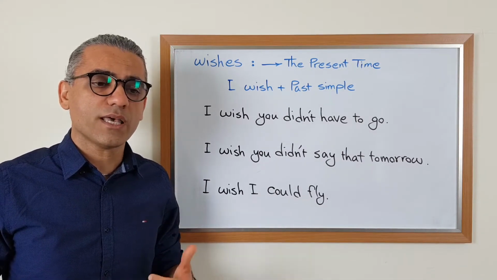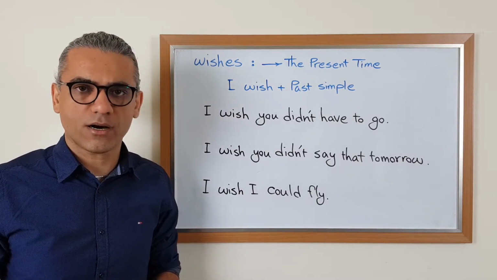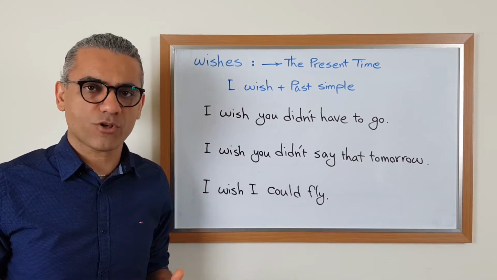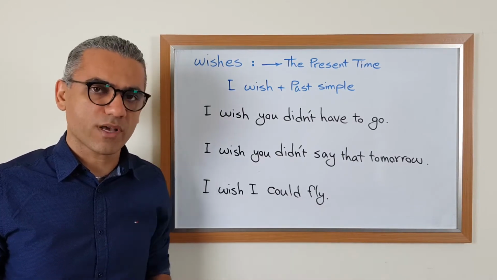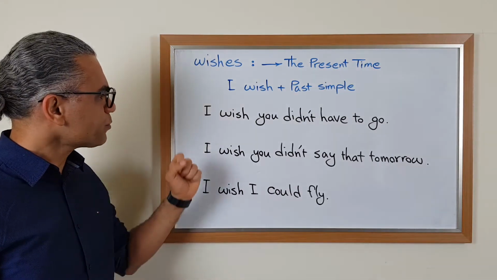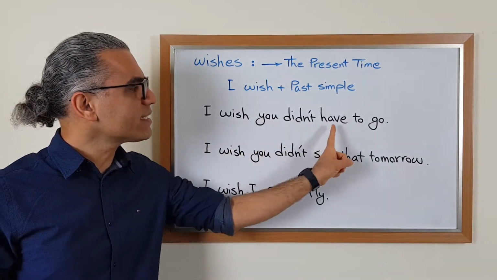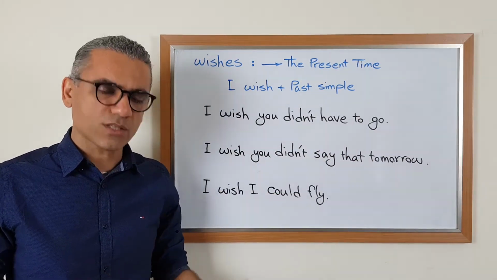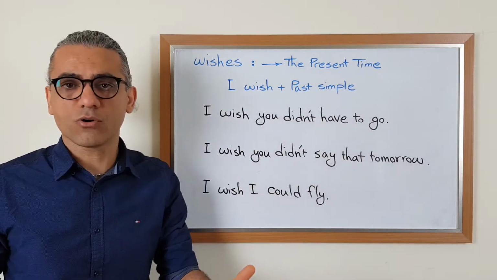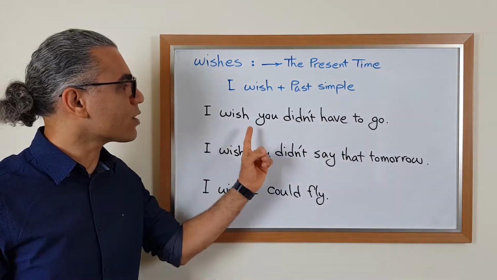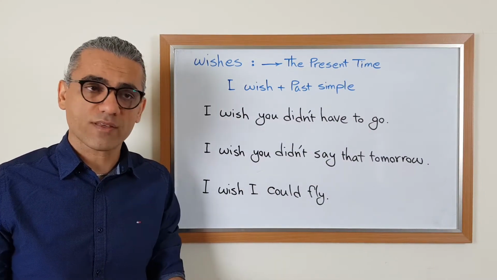For example, if I had that much money, I would buy that car. We say if I had that much money, we use past simple, but actually we are talking about the present, not the past. I wish, this is the first example, I wish you didn't have to go. It means in the present situation, that person is going to go, is leaving. So we say, I wish you didn't have to go. This is a wish made for the present moment.